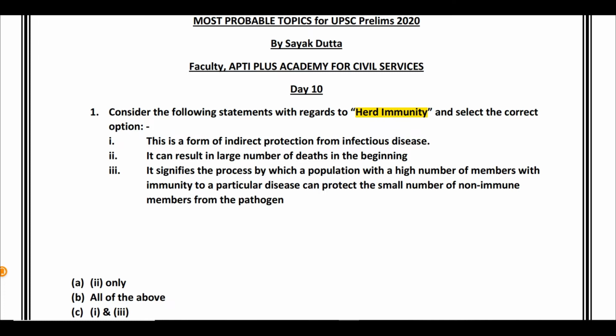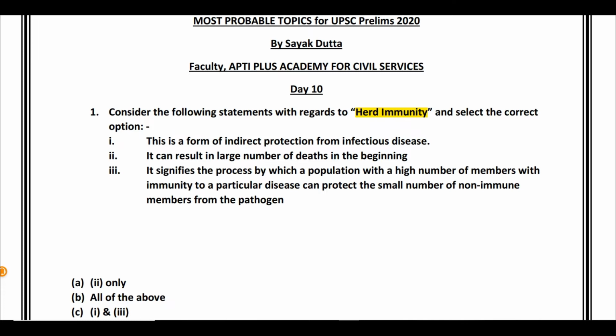First statement, this is a form of indirect protection from infectious diseases. Actually this is correct. I'll explain what is herd immunity in a while, but before that let us analyze each of these statements. Second statement is it can result in large number of deaths in the beginning. That is, when you are starting out with the process of herd immunity, there is a possibility that initially at least the number of deaths will be very high. The death rate will spike up, and yeah, that is correct. The second statement is also correct.